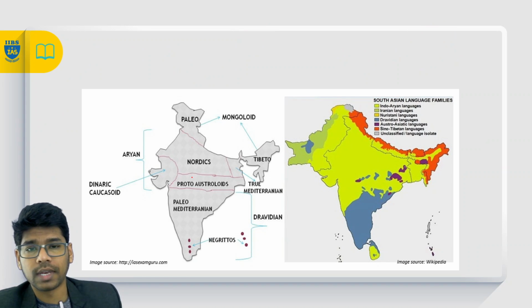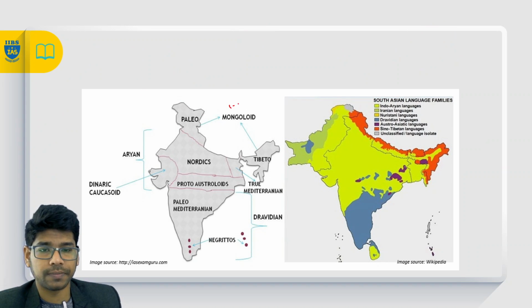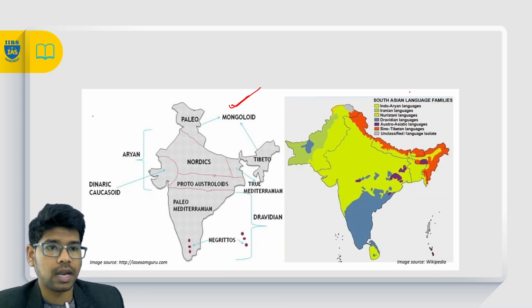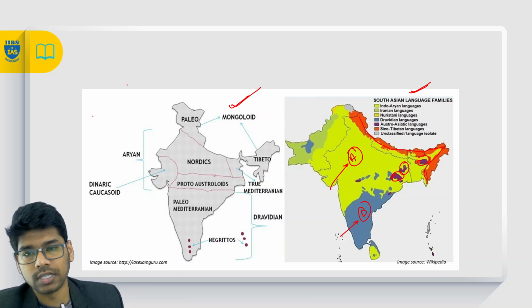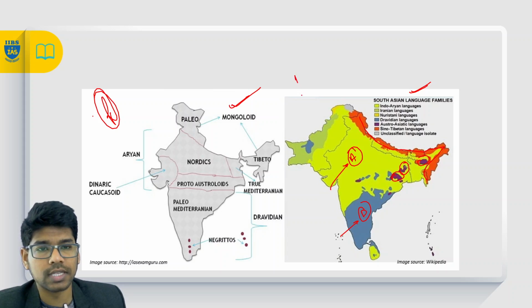Right? The next one. So as you can see, the races and the languages they speak, how they are actually spread. So these are the Dravidian languages, these are the Aryan languages, right? So these are the Sino-Tibetan languages which are spoken over here, right? So these are Austro-Asiatic languages, right? So this is the racial differences, and this is the language they are speaking based upon the map. Please do remember the map.